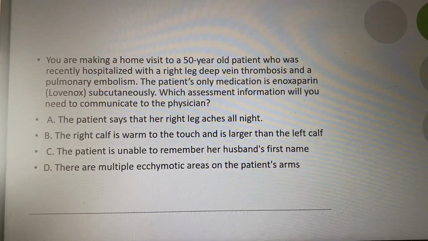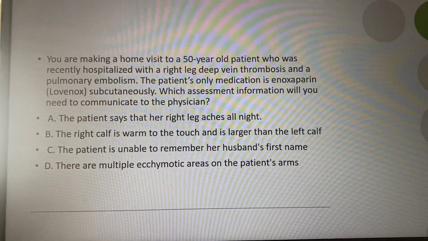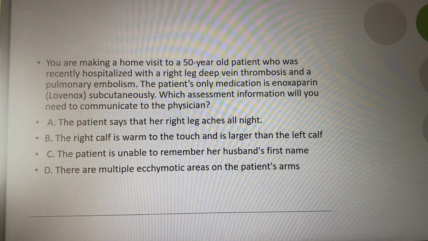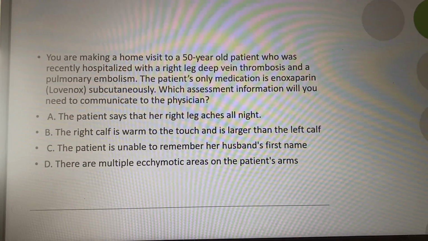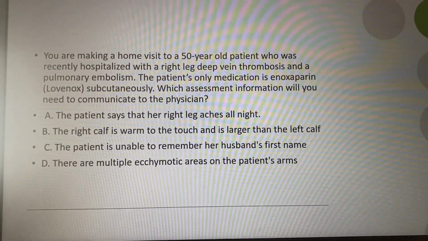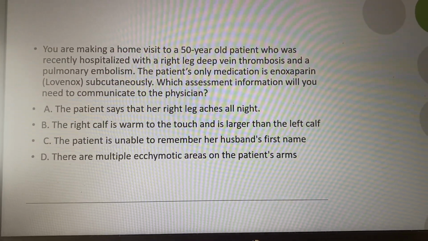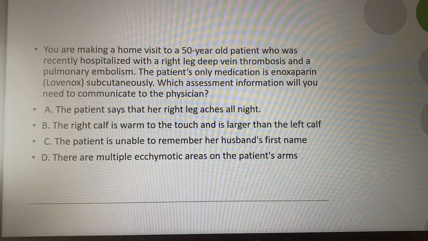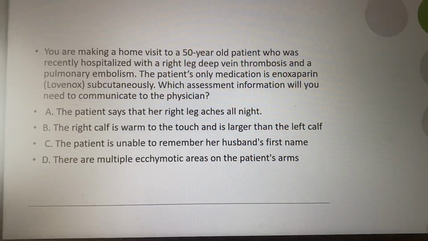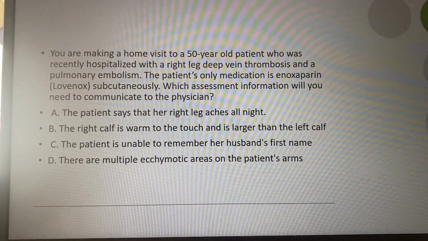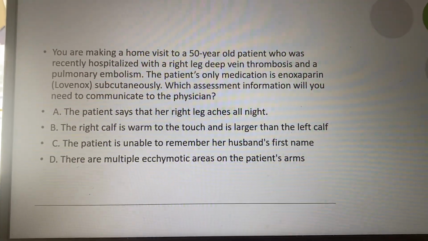So would it be A, the patient says that her right leg aches all night, or B, the right calf is warm to the touch and is larger than the left calf? C, the patient is unable to remember her husband's first name, or D, there are multiple ecchymotic areas on the patient's arms. So go ahead and select your answer and then pause, select your answer and then come back, all right, with your rationale.